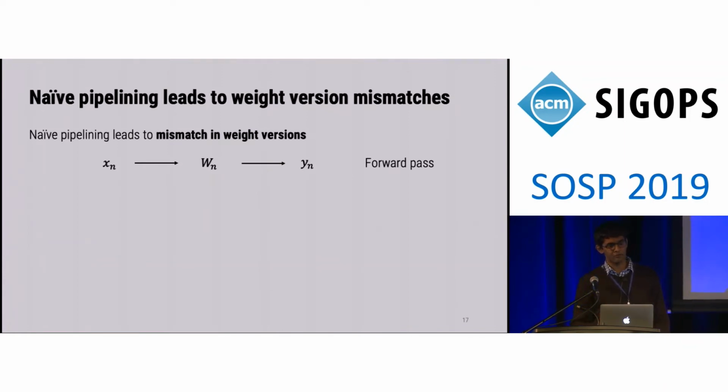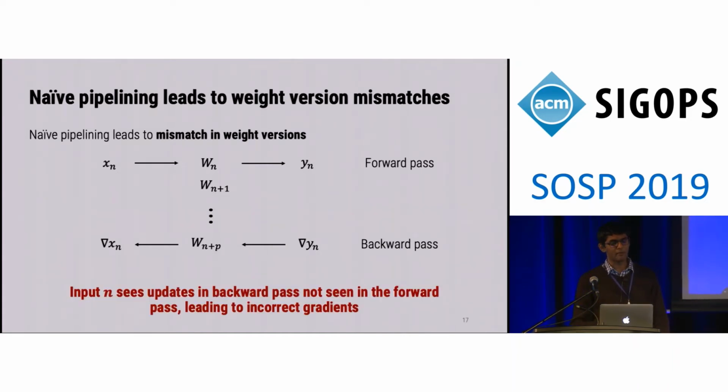Now, as other in-flight inputs complete their backward passes, this weight version gets updated. So let's assume that by the time we're ready to do the backward pass for this same input, the weight version has advanced to some w sub n plus p. Now, this is problematic because input n sees updates in the backward pass that it didn't see in the forward pass, which leads to incorrect gradient computations in the backward pass.